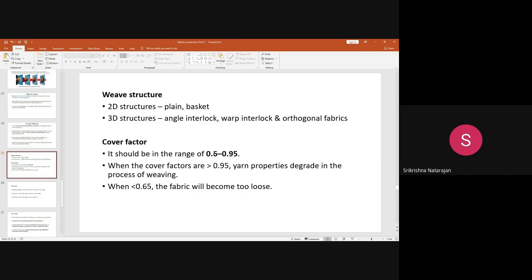If it is much higher, then what will happen? The yarn properties will degrade in the process of weaving. In making a compact structure, because of the very high friction between the warp and weft yarns when they come closer together, the yarn properties get degraded. That also is not a desired thing. So the cover factor should be in the range of say 0.6 to 0.9.